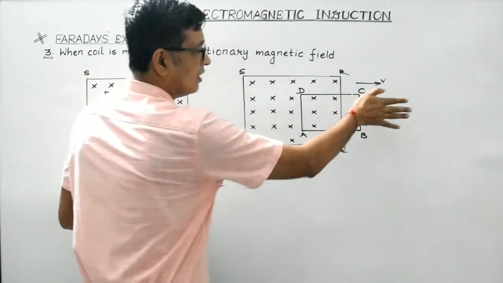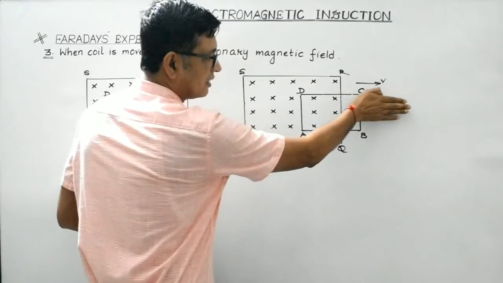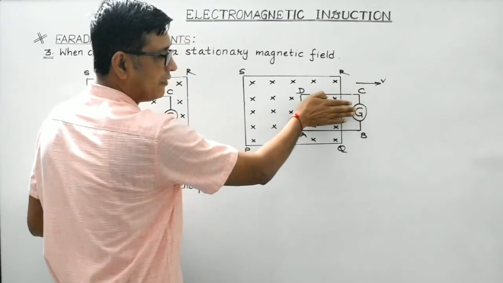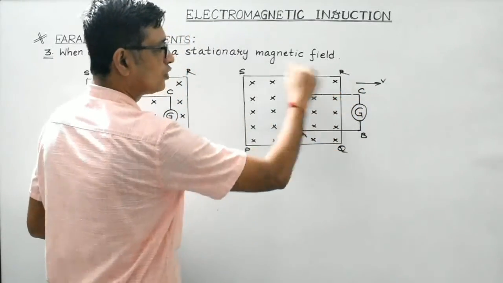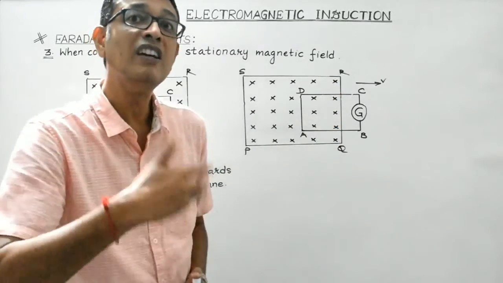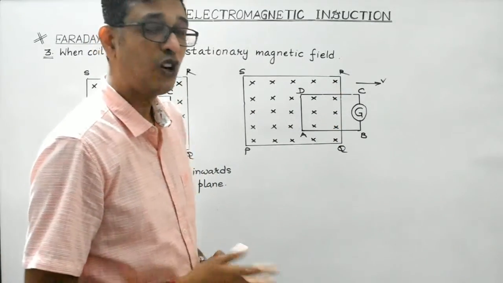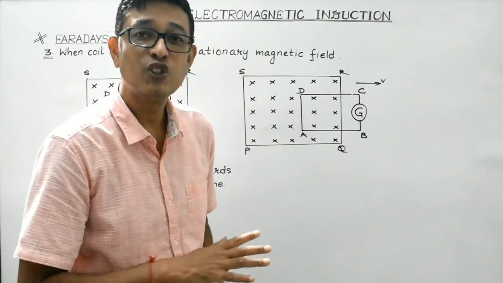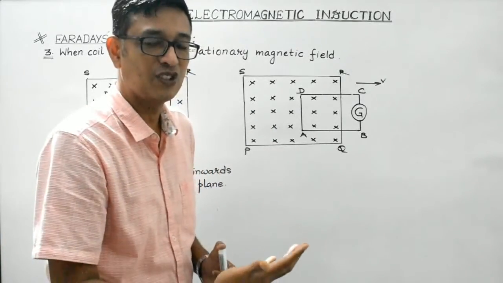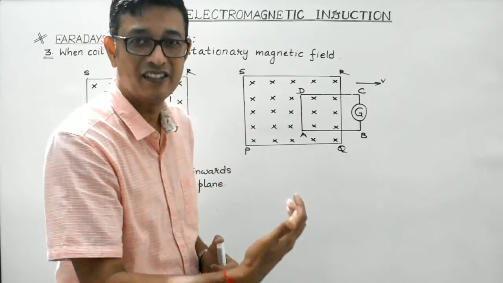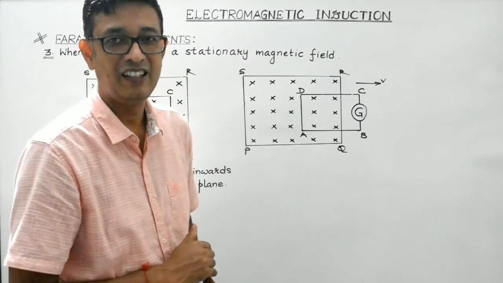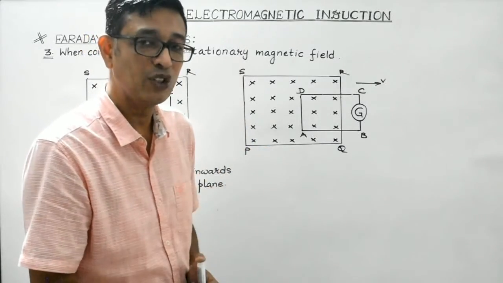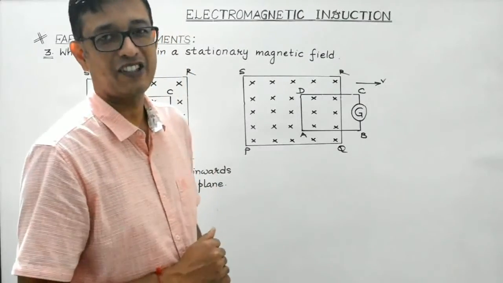Now students, when the coil is moved inwards like this, the effective area of the coil, which will be under the influence of this uniform magnetic field, will keep on increasing. So now again induced current will be produced in the coil, but it is due to the increase in the magnetic flux linked with the coil ABCD. So here again induced current is produced, but in the opposite direction.